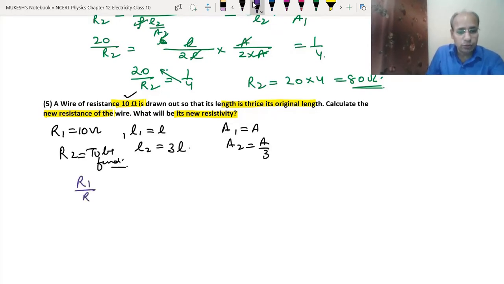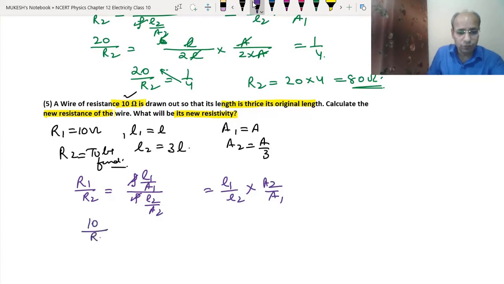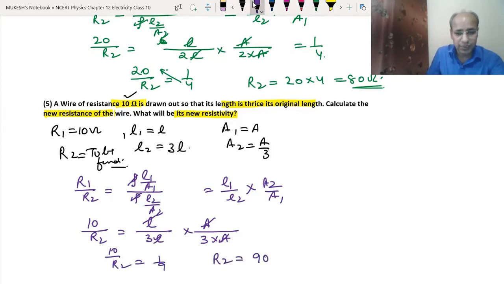So R1 upon R2 equals rho L1 upon A1 upon rho L2 upon A2. Since the resistivity remains the same, we get the formula L1 upon L2 into A2 upon A1. R1 is 10 ohm, R2 we have to find. L1 is L, L2 is 3L. A2 is A upon 3 and A1 is A. So A gone, L and L gone. So 10 upon R2 equals 1 upon 9. We cross multiply, so R2 becomes 90 ohm.